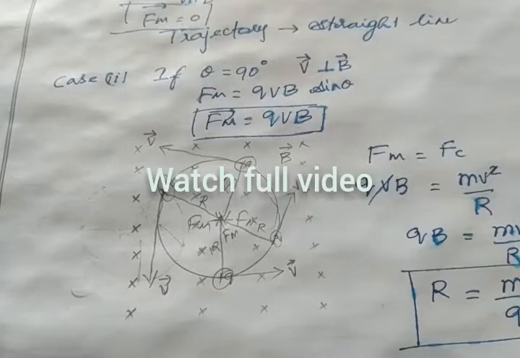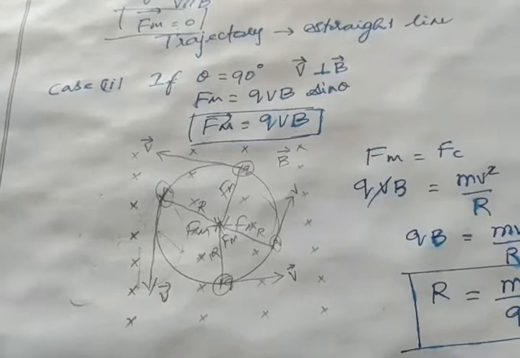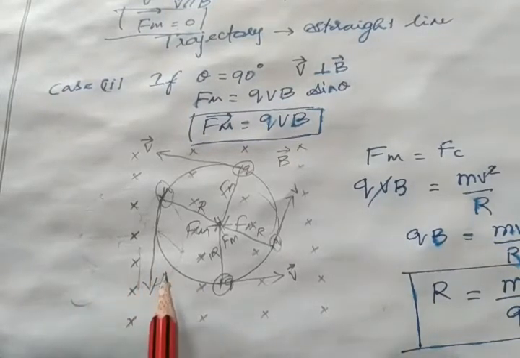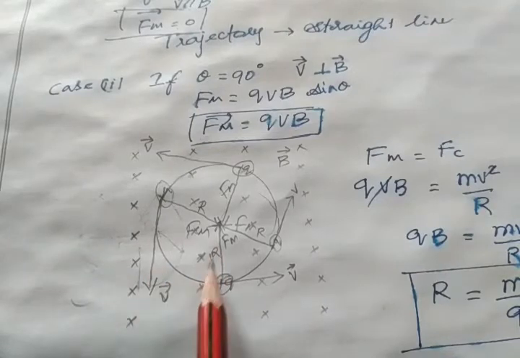Hello students. Next topic we are going to study about time period spent in magnetic field. So listen, if an electron enters into this magnetic field perpendicularly, it experiences circular motion, right?